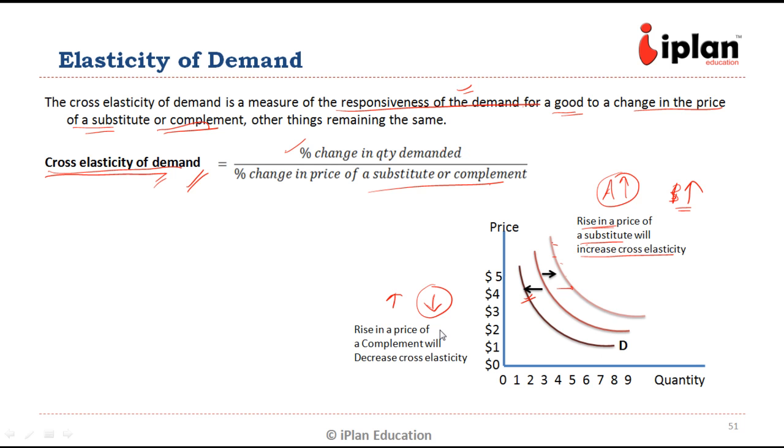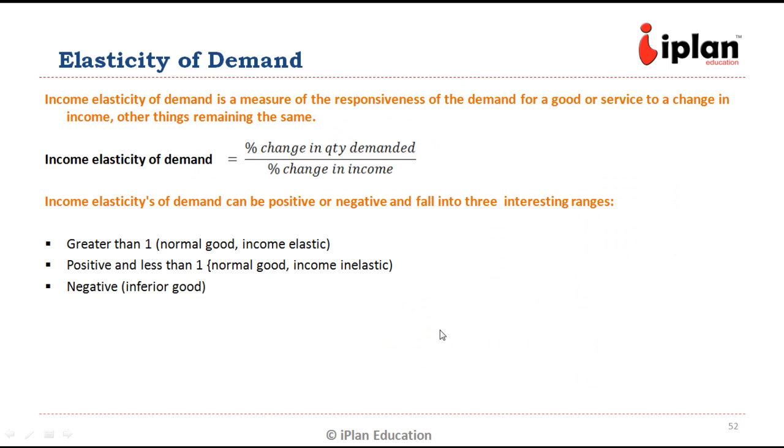Now let us look at the other concept, income elasticity. This is a measure of the responsiveness of demand for a good or service with respect to a change in income. So if there is a 1% change in income, what is the percentage change in the quantity demanded for that product? If the income goes up, does the demand go up or come down? That is captured by income elasticity.